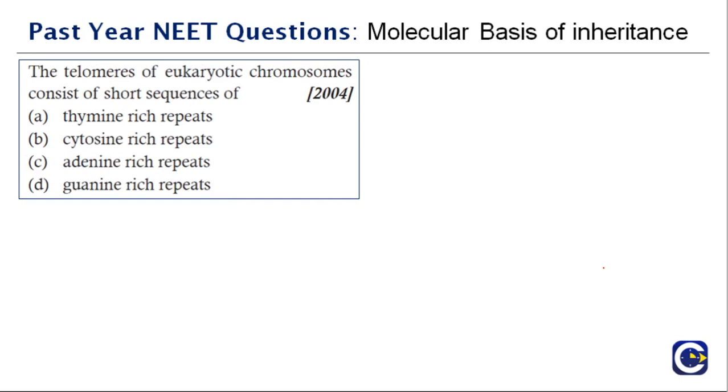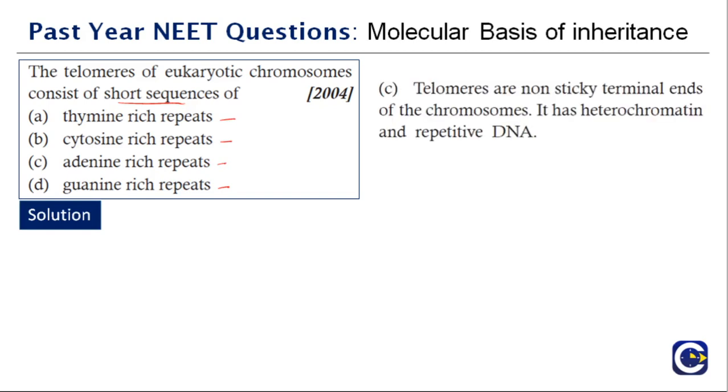The telomeres of eukaryotic chromosomes consist of short sequences of thymine-rich repeats, cytosine-rich repeats, adenine-rich repeats, or guanine-rich repeats. So what is the right answer? If you have studied about telomeres, you know that the right answer is option C, adenine-rich repeats. Telomeres are the non-sticky terminal ends of the chromosomes. They have heterochromatin and repetitive DNA that is rich in adenines. So you must remember.